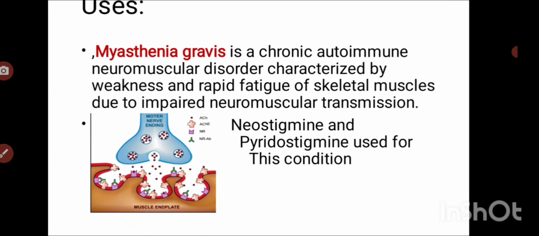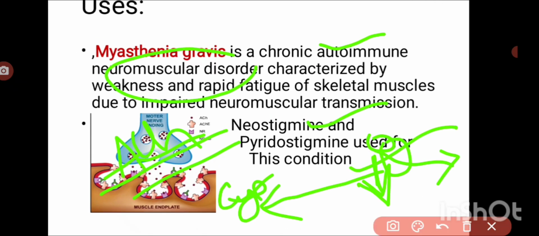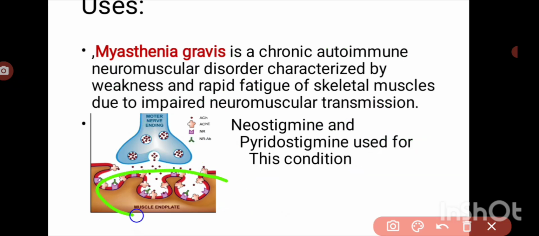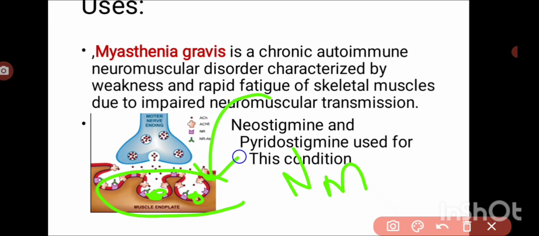So let's see the uses of these anticholinesterases. The first use is myasthenia gravis. What do we mean by myasthenia gravis? Weakness of muscle. How? Here we have NM receptors in the neuromuscular junction, right? For these NM receptors, autoantibodies are produced. It is an autoimmune disease, okay. Autoantibodies are produced by the body, and these autoantibodies occupy the receptors. So there is less availability of the receptors at the muscle.